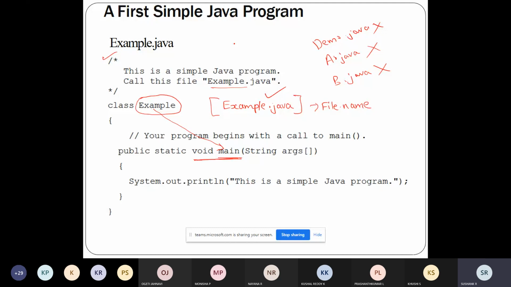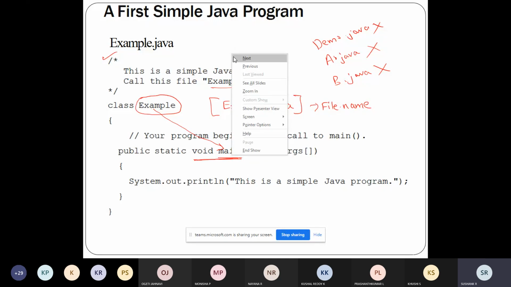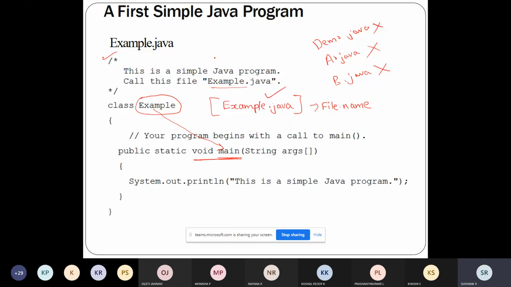Every source file in Java will have the extension dot java. For C it is dot C, for C++ dot CPP, and for Java it is dot java: file name dot java.